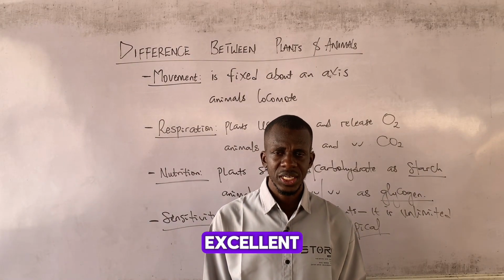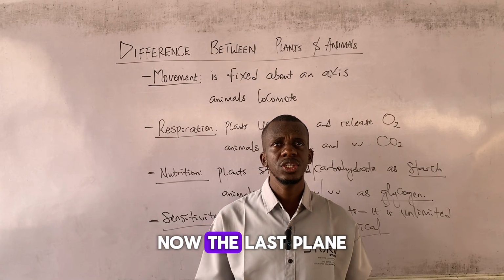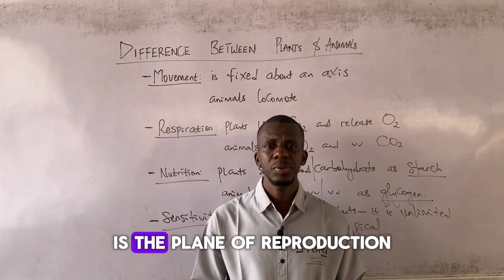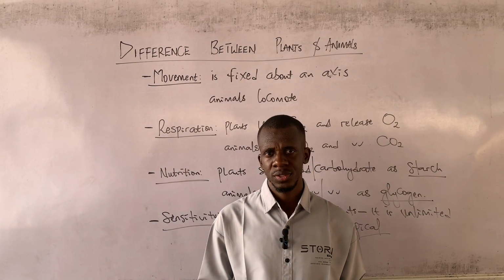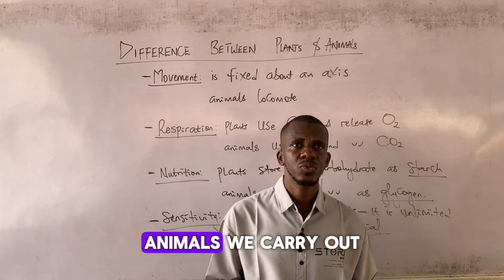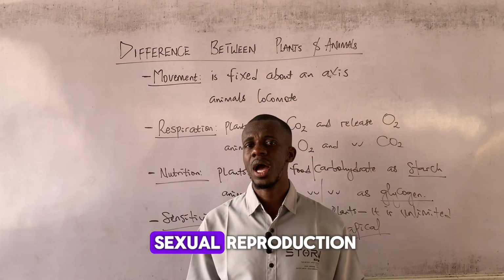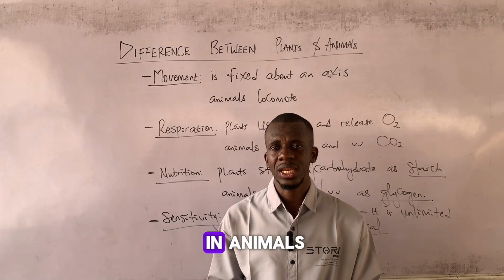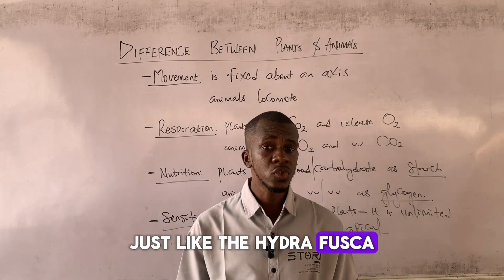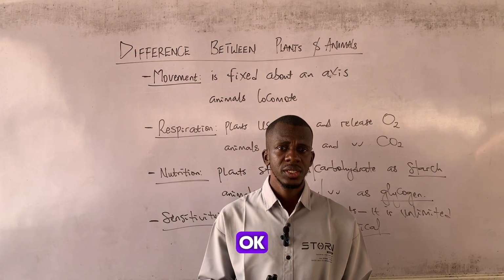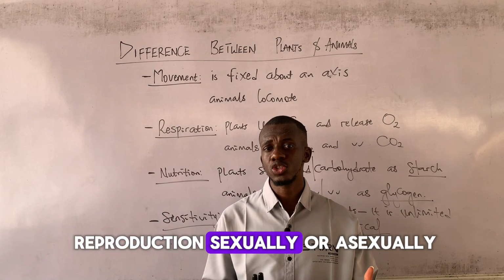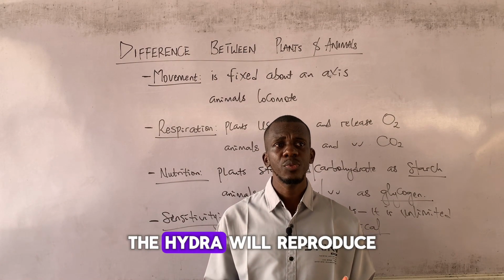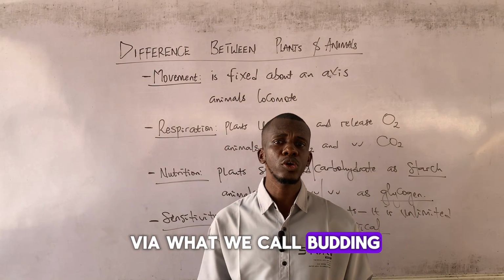Excellent. Now, the last plane on which plants and animals differ is the plane of reproduction. Animals carry out sexual reproduction or asexual reproduction, like in animals such as the Hydra fusca. They can carry out reproduction sexually or asexually. Asexually, the Hydra will reproduce via what we call budding.